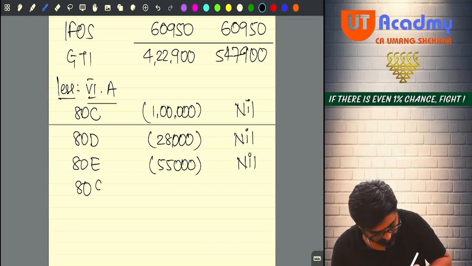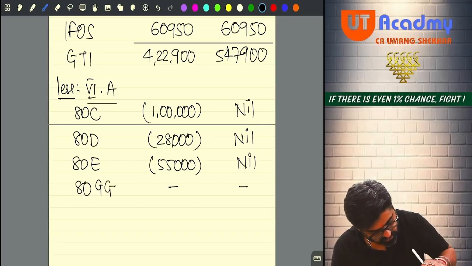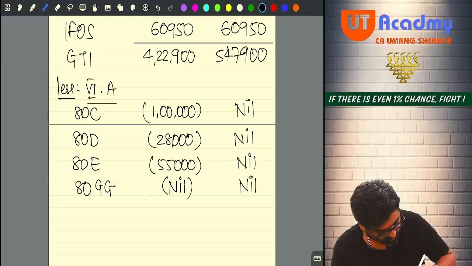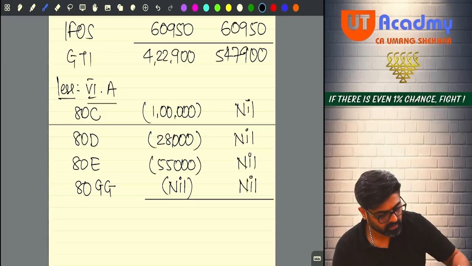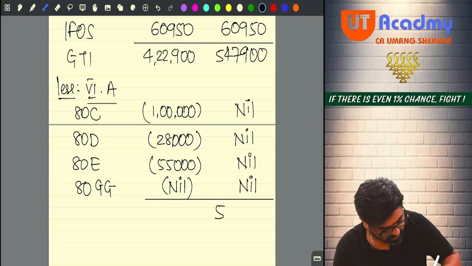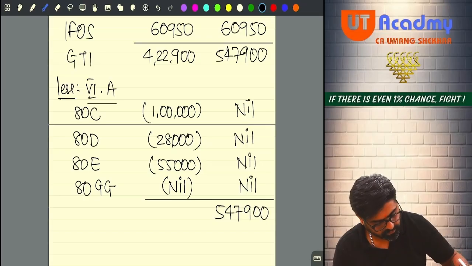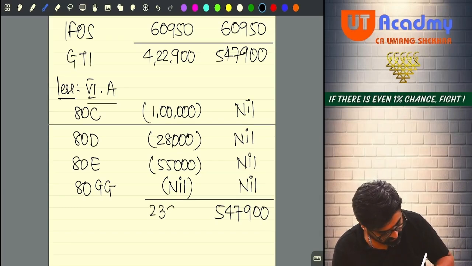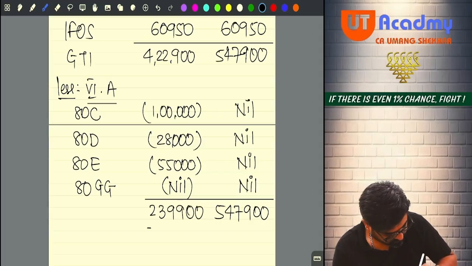Now 80GG, this is dash, this is dash. 80GG cannot be claimed because in Surat you are having your own house. Okay. Now can you please total? Here it will be 5,47,900 only, and 422,900 minus 1 lakh minus 28,000 minus 55,000, you are going to get 2,39,900.